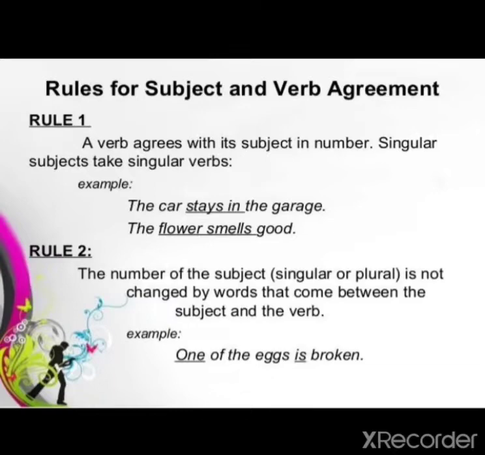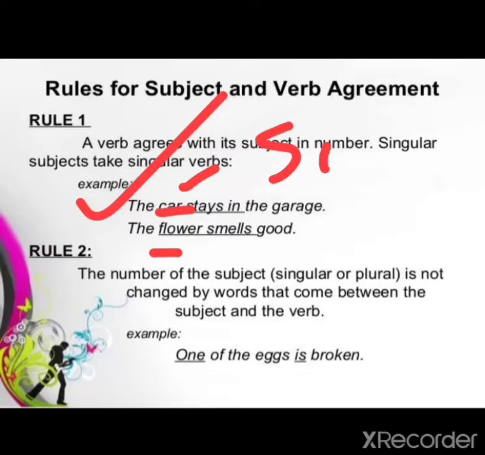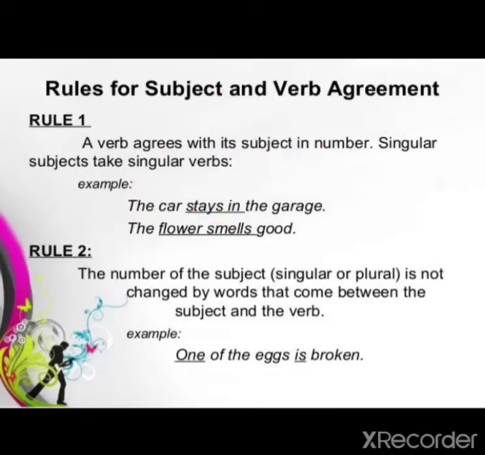Okay. So rule number 1: the first and foremost important thing is that a verb must agree with its subject in number. A singular subject takes a singular verb and a plural subject takes a plural verb. For example, the car stays in the garage. The flower smells good. Here flower and car are the subjects and they are singular in number. So after the main verb you have to add s or es. That is why the car stays in the garage and the flower smells good.